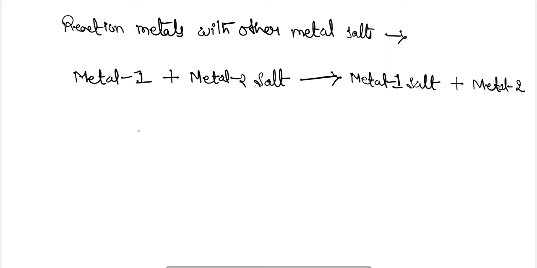But a condition is that metal 1 must be more reactive than metal 2. In the reactivity series, metal 1 must be present above metal 2. Then only will metal 1 displace metal 2 in its salt solution.